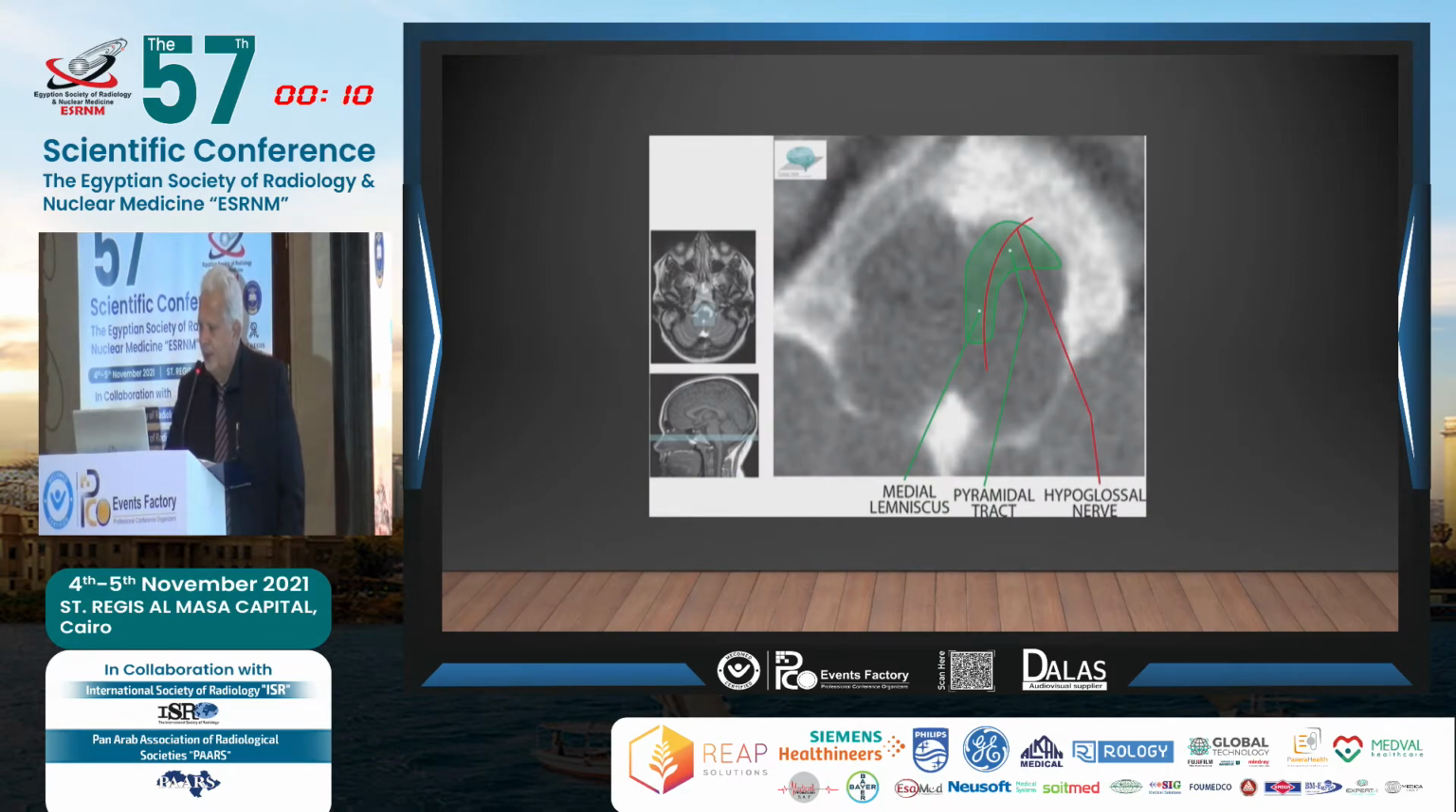Again, if this part of the medulla, the ventral medial part of the medulla, is affected by any lesion, the patient will come with contralateral weakness, hemisensory deficit, and ipsilateral hypoglossal palsy. This is what they call Dejerine syndrome.